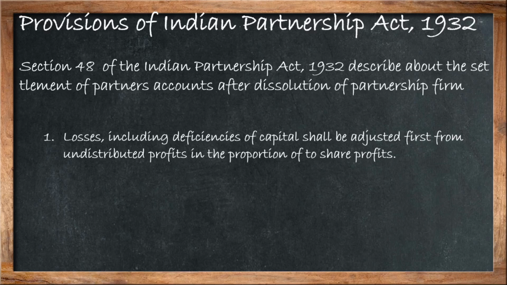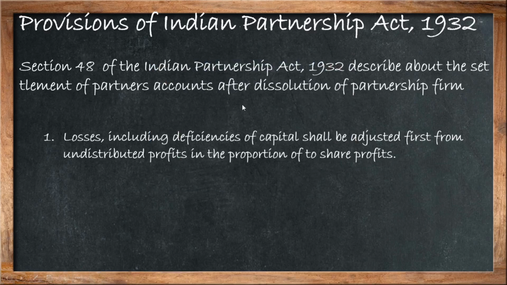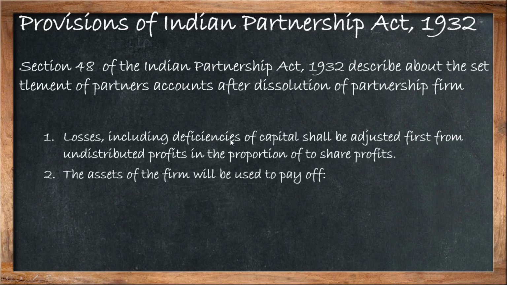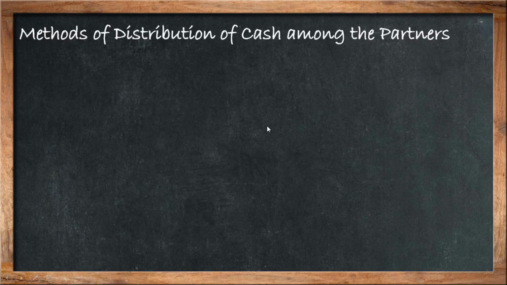First, losses including deficiencies of capital shall be adjusted first from undistributed profits in the proportion of profit sharing. Then the assets of the firm will be used to pay off outsider creditors, then advances from partners, and the balance, if any, is distributed in the profit sharing ratio. So these are certain provisions under the Partnership Act 1932.